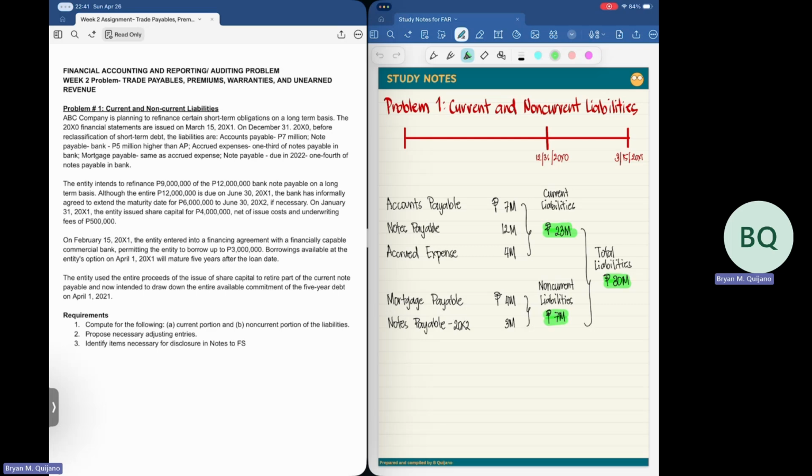Take note that generally speaking, notes payable are considered to be current liabilities, but since this payable will become due on 2022, then it is classified as non-current liabilities. Our total non-current liabilities amounting to 7 million pesos. Therefore, our total liabilities is 30 million pesos. To answer requirement number 2, there will be no necessary adjusting entries since there will be no adjusting events that took place. That's the end of our study session regarding refinancing.